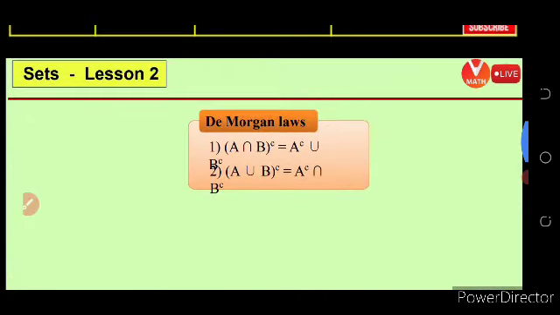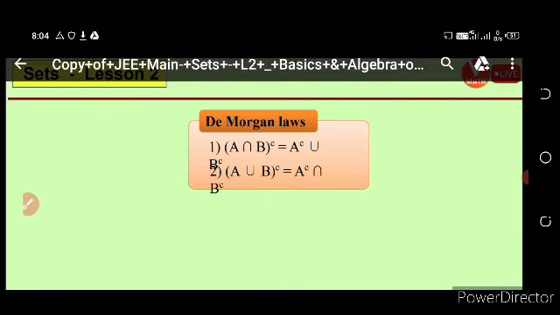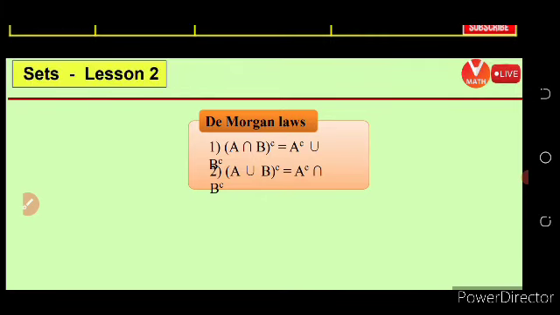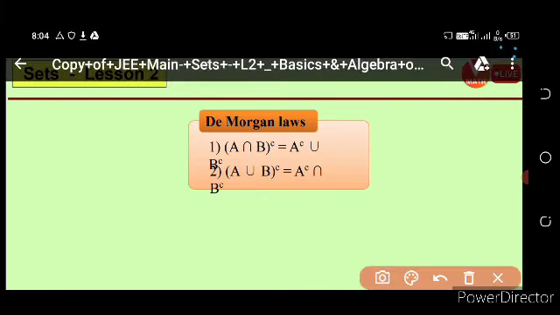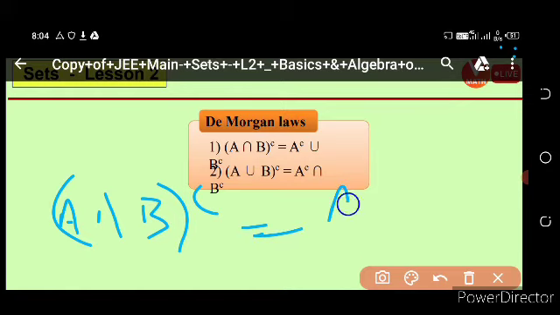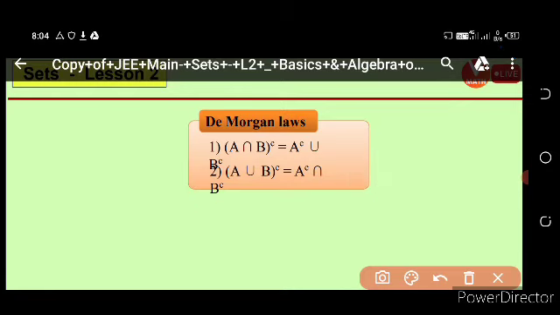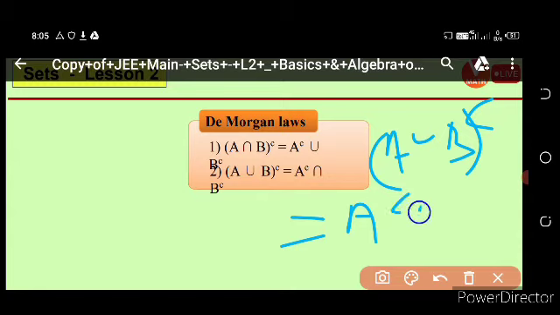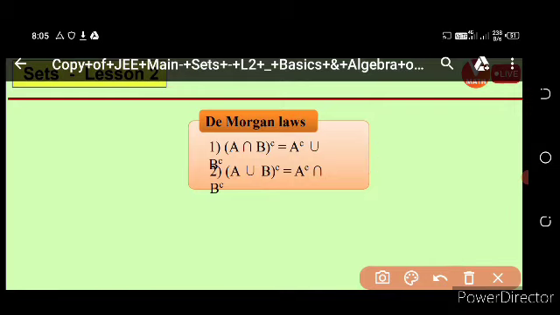Then come to De Morgan's law. What is called De Morgan law? We know the De Morgan law is: A intersection B whole complement is equal to A complement union B complement. Similarly, A union B whole complement is equal to A complement intersection B complement. So the logic is only that union changes into intersection, and then both get the complement sign.